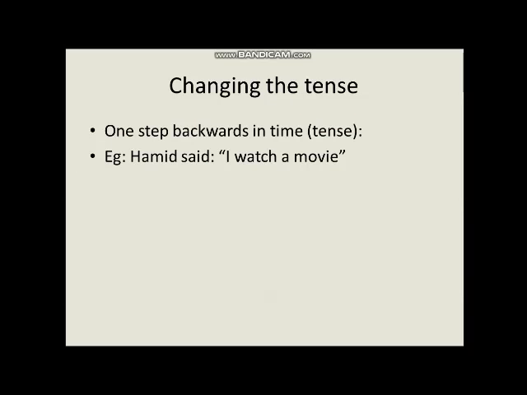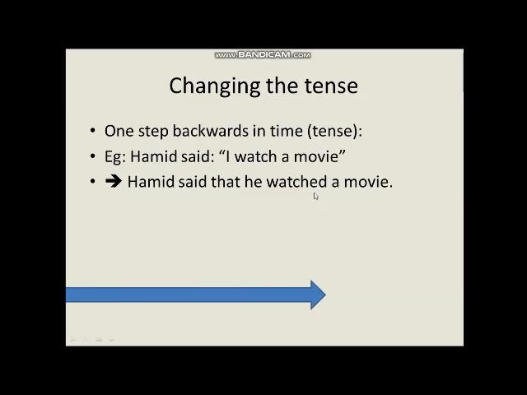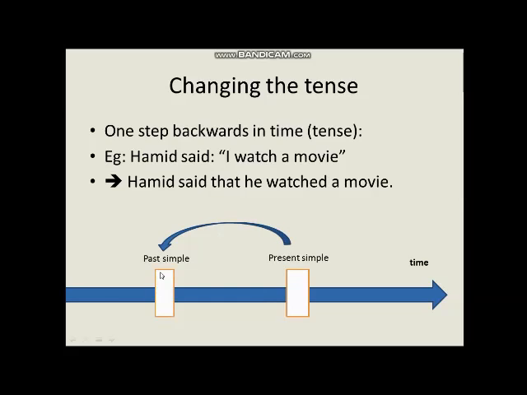Okay, so changing the tense. In changing the tense, we go one step backwards in time, meaning in the tenses. For example, Hamid said, "I watch a movie." This one becomes, Hamid said that he watched a movie. If you notice, here we have simple present, and here we have simple past. To illustrate more, suppose that this is time, and this point here is the present simple. If we have a sentence in direct speech in simple present, all we need to do is go one step backwards.